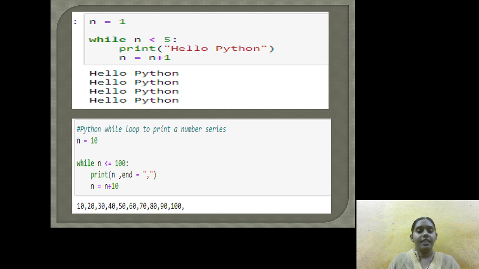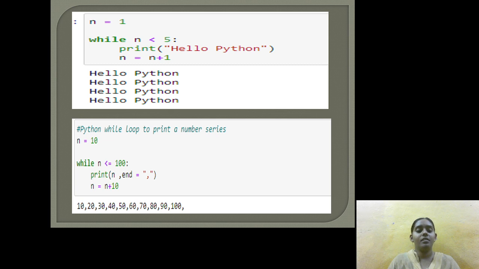And next example in strings, that is we can clearly see that n is equal to 1, that is initial statement, and condition is n less than 5 followed by colon, and a print statement, that is hello, and we are trying to increment the statement n is equal to n plus 1, and that is we can see clearly that string also works in Python with help of while loop, that is it is trying to print the statement hello Python, that is we are trying to take the initial statement as 1, that is it is trying to print the 4 times.